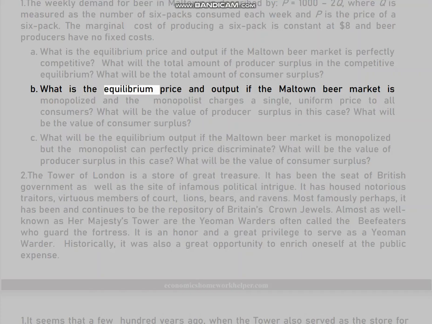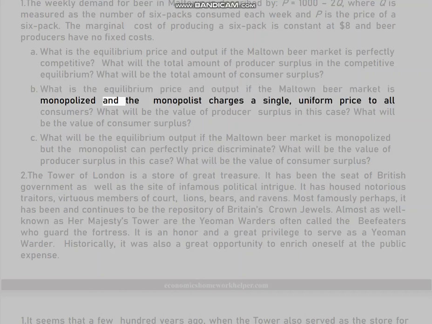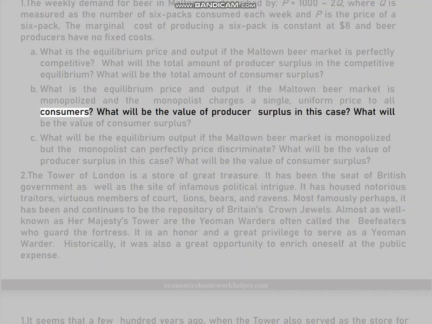B. What is the equilibrium price and output if the Maltone beer market is monopolized and the monopolist charges a single, uniform price to all consumers? What will be the value of producer surplus in this case? What will be the value of consumer surplus?